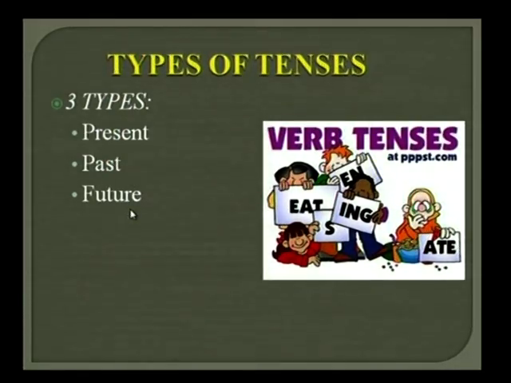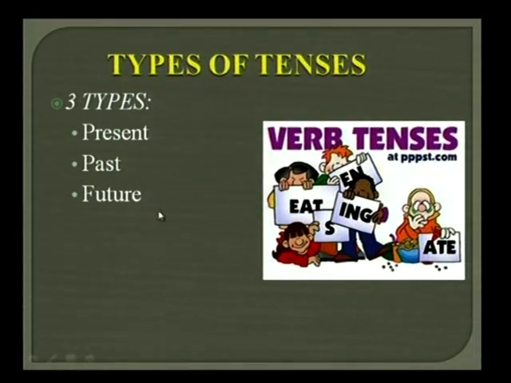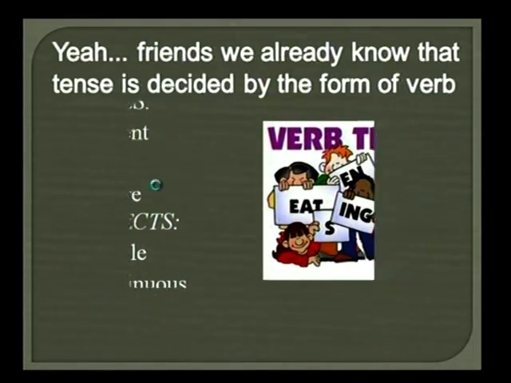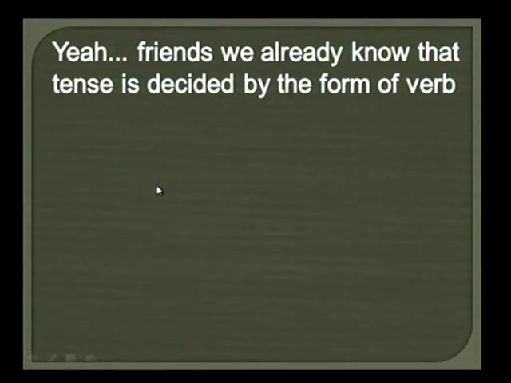Do you know these 3 tenses are also used in 4 aspects? They are simple, continuous, perfect and perfect continuous. So these 4 aspects are used by our present tense, past tense and future tense. Okay friends, we already know that tense is decided by the form of verb. So tenses are decided by the form of verbs.